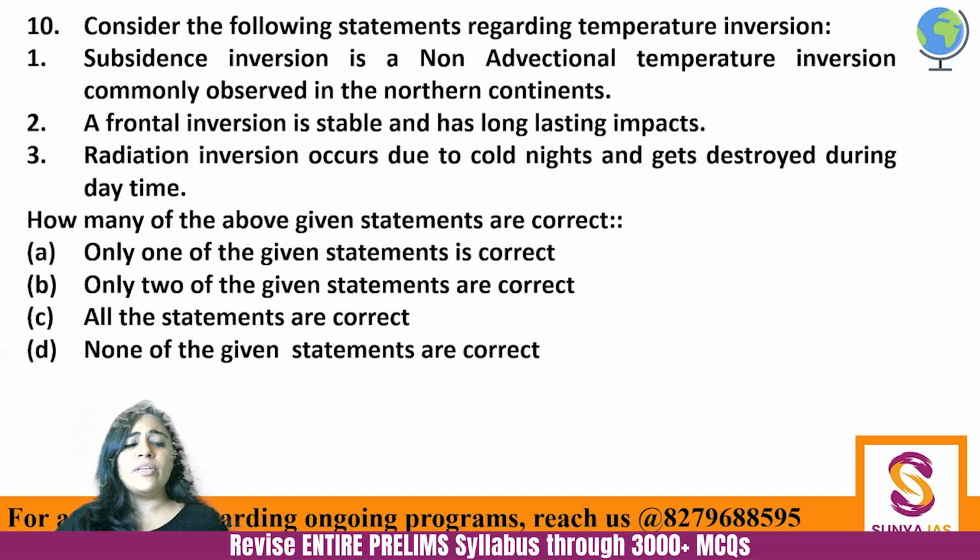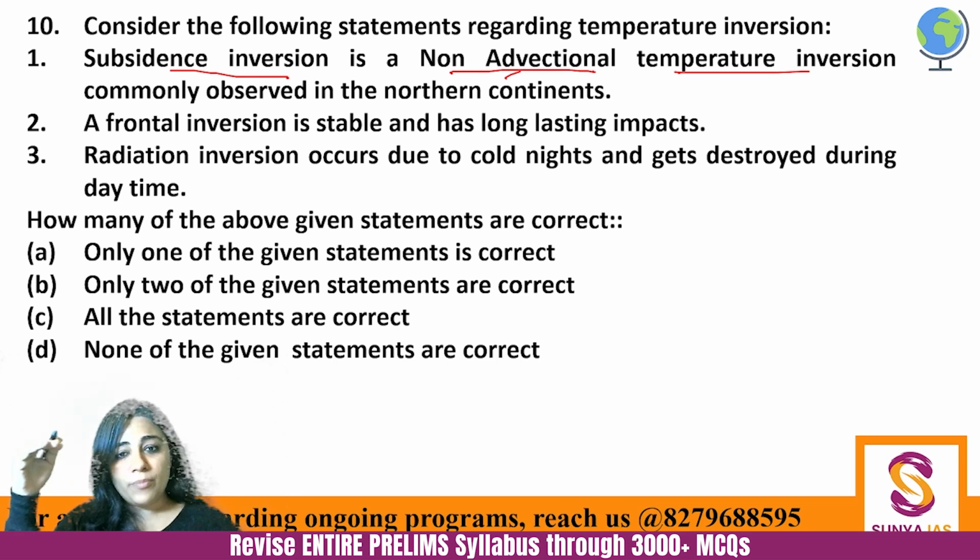So, we have already talked about temperature inversion. There is something called subsidence inversion, wherein it is a non-advectional temperature inversion. What is advection? It is the horizontal movement of warm and cold air.